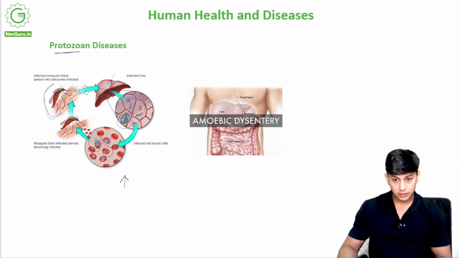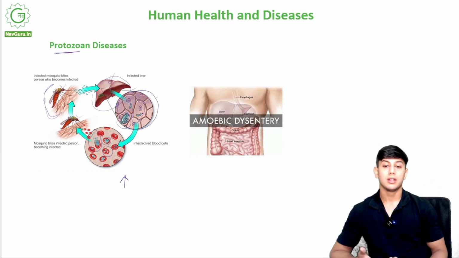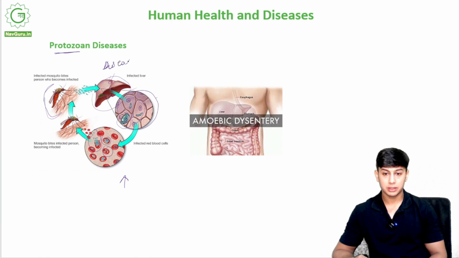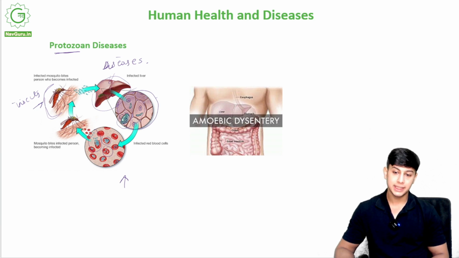It will infect the liver, infected body parts, which makes us catch diseases, right? So protozoa are mostly transported by insects. Parasites, insects, contaminated water, dirty water, amoebic dysentery.